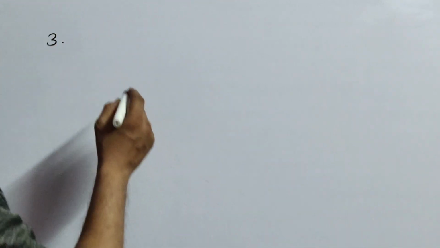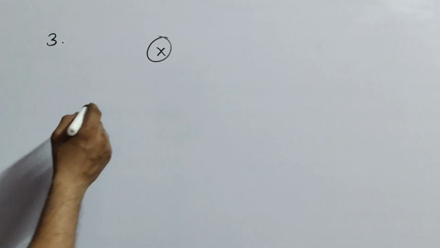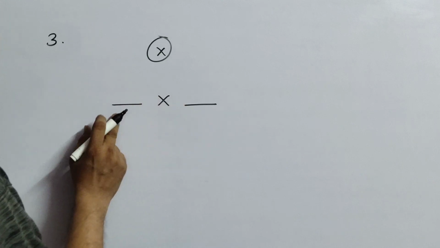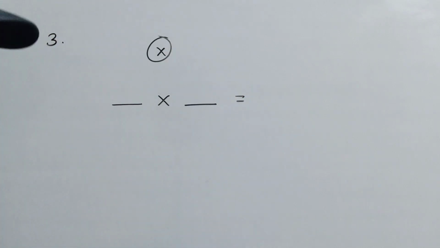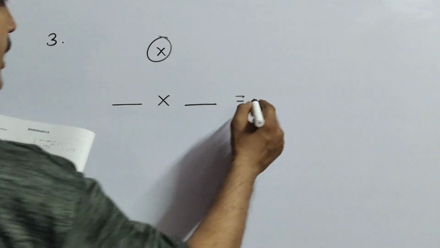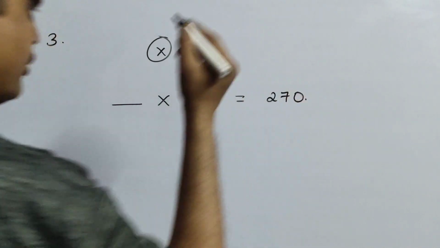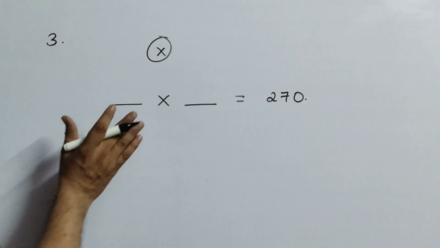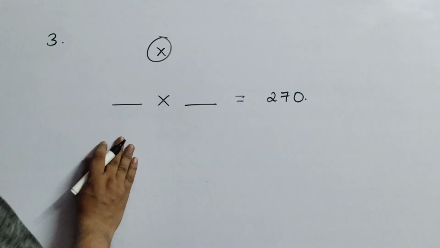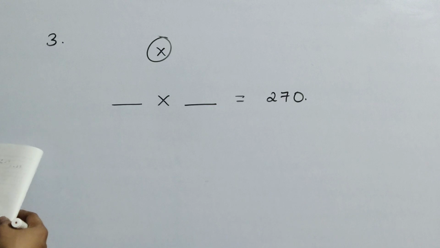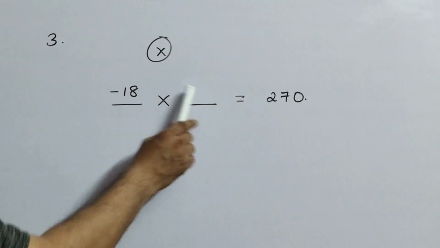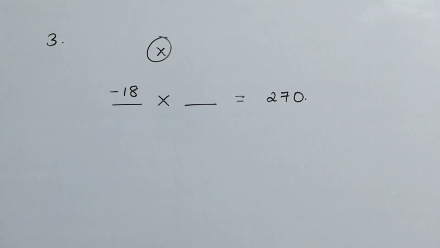Okay, now see here. Product means multiplication. That means the product of two numbers: here one number and here another number. If you multiply these two numbers, you are going to get 270. But as I told you, this textbook is a very good boy, or girl, and it gave us one clue. One of the integers is given, that is minus 18.